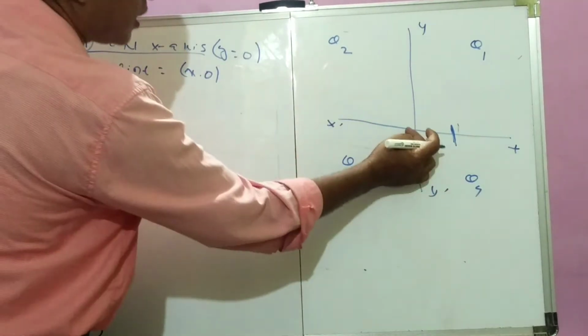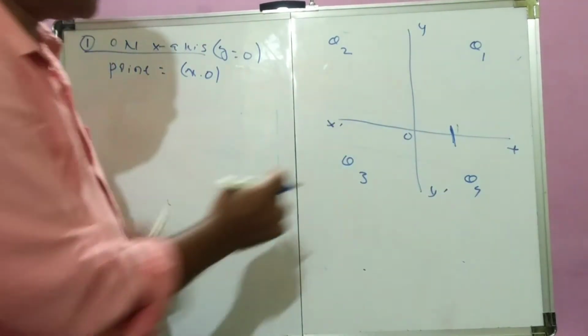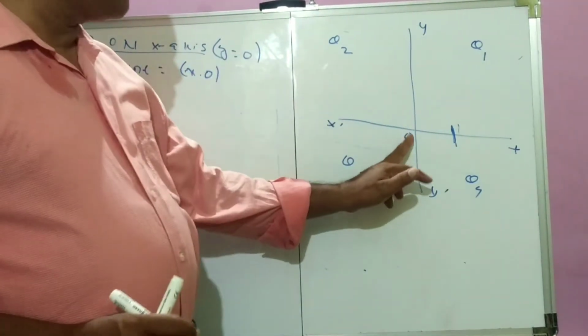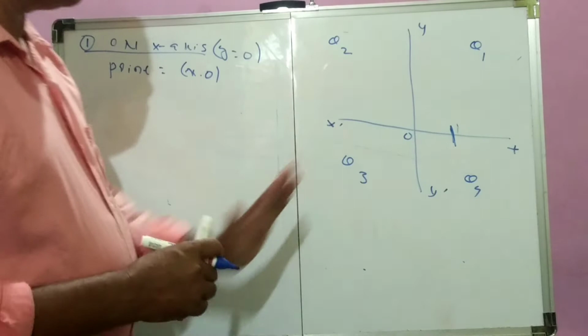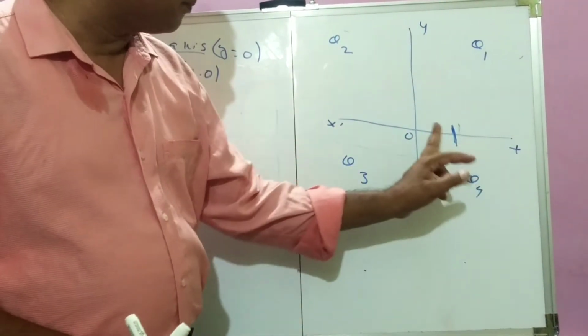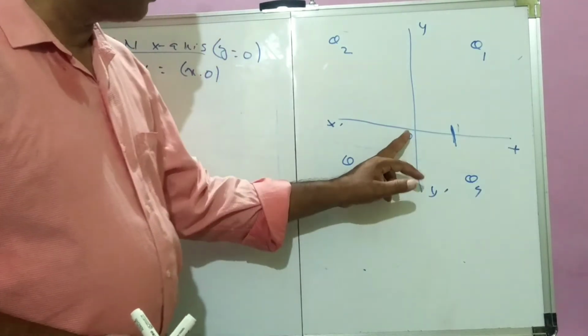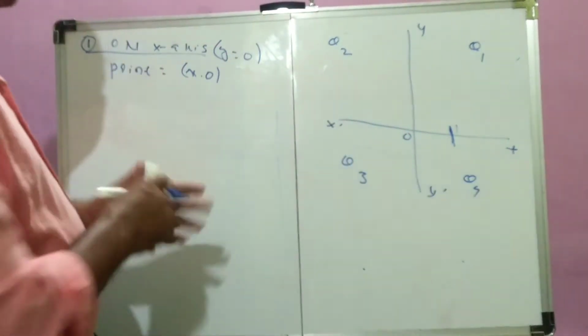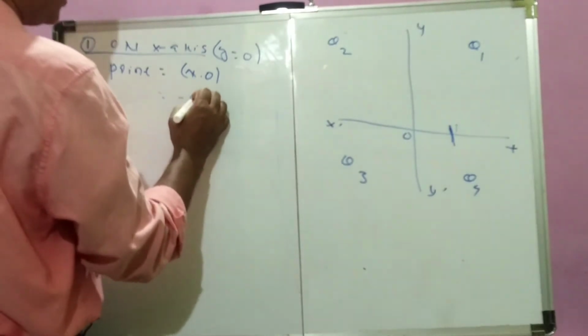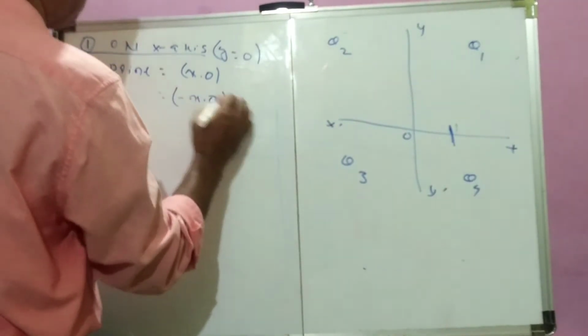If this is the origin and you go to the right side, that will be a positive value; if you go to the left side, that will be a negative value of the x-axis. So on the negative direction of the x-axis, the point is (-x, 0).